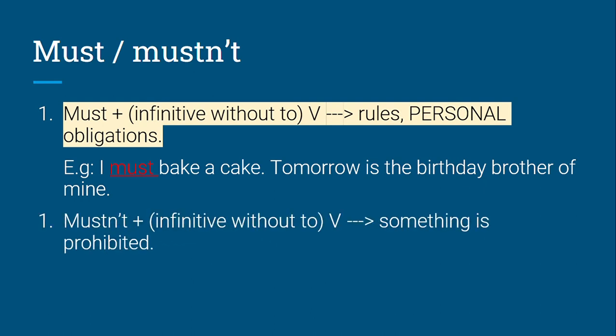So, mustn't plus infinitive without to we use when we talk that something is prohibited. For example, I mustn't forget to call my mom. I mustn't forget. It's very important for me. Yes.